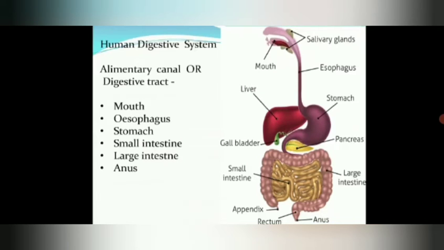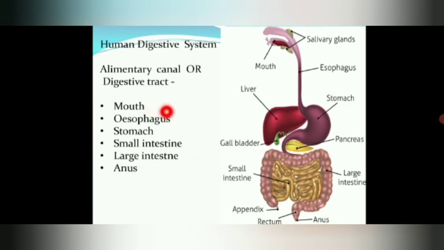Okay, so here you can see these are the parts which are present in the alimentary canal. Don't confuse yourself. Canal does not mean only a tube-like structure. It starts from the mouth and various parts are there in this tube. So this whole tube from mouth to anus is nothing but the alimentary canal. Here it has mouth, esophagus, stomach, small intestine, large intestine and anus.